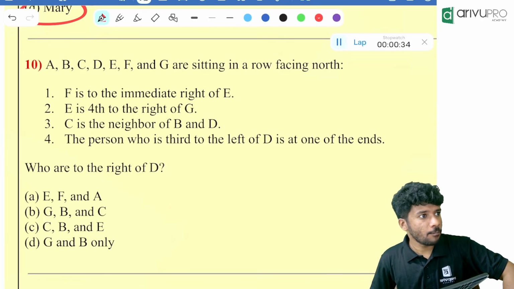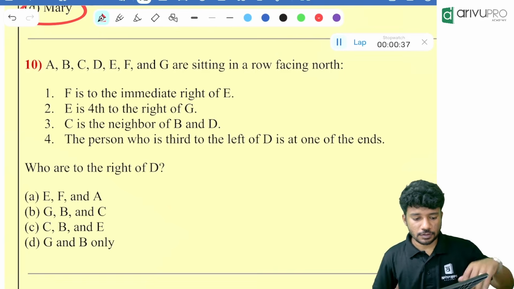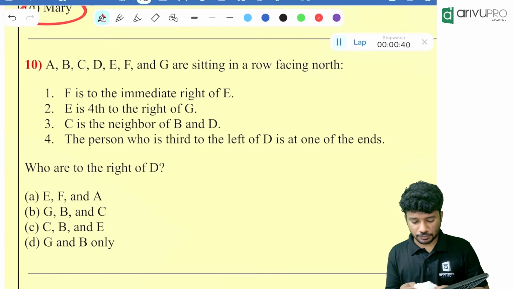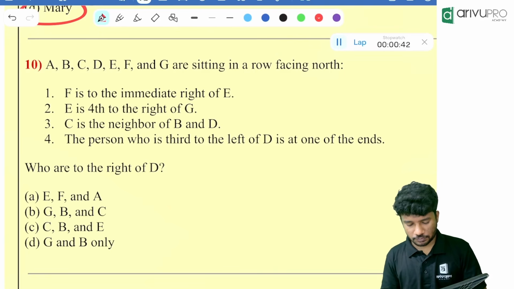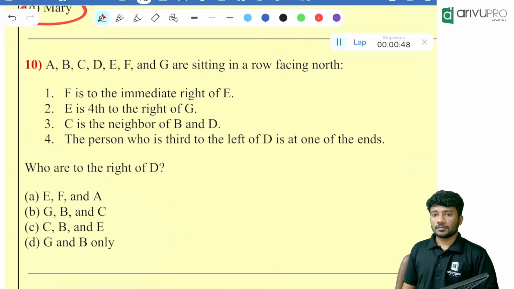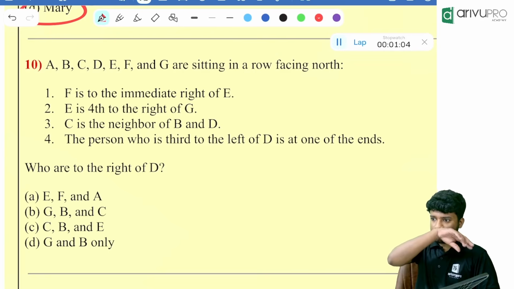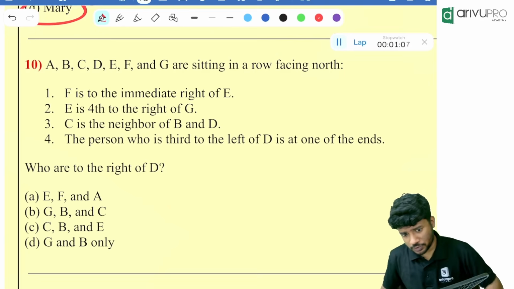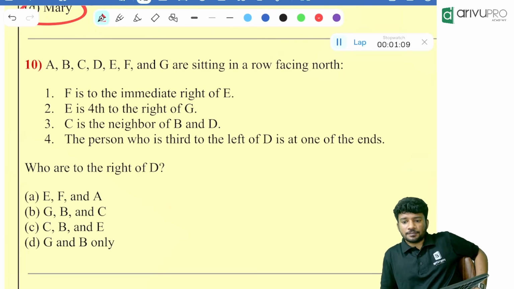Two minutes. So they gave the direction also. North is the direction given in the question. So there is no need to assume anything. It's already given. 50 more seconds.